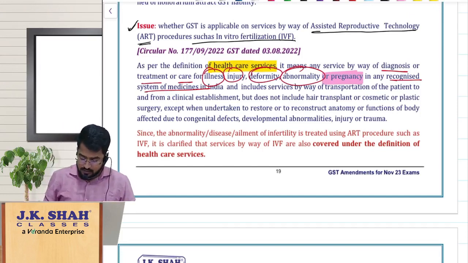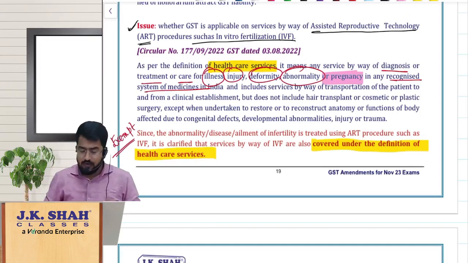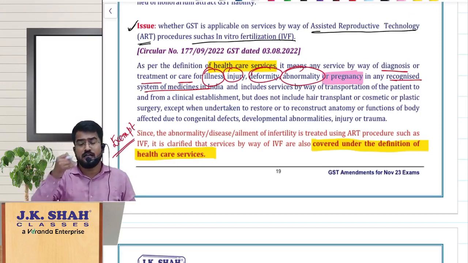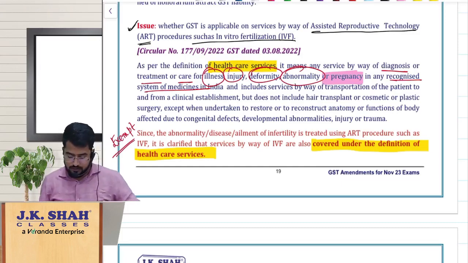Am I clear, my dear friends? So this is covered under the definition of healthcare service, hence it is exempt under GST. Clear? Why? Because the healthcare service definition clearly says diagnosis, treatment or care for pregnancy is also covered under the definition. Okay.